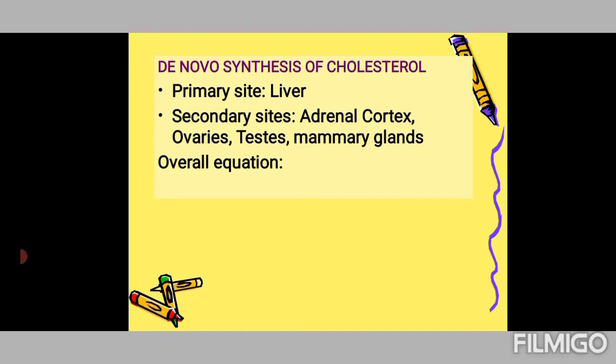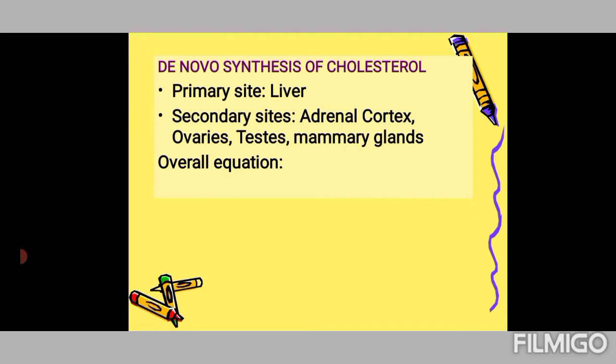The secondary sites are given here: adrenal cortex, ovaries, testes, mammary glands. Obviously, these are the tissues where cholesterol is put into use. For example, adrenal cortex, ovaries, testes, where steroid hormones are produced. Mammary glands, where fat deposition, cholesterol deposition is there.